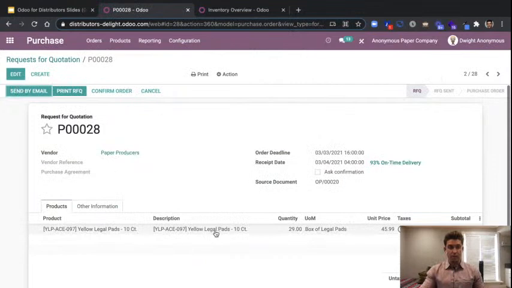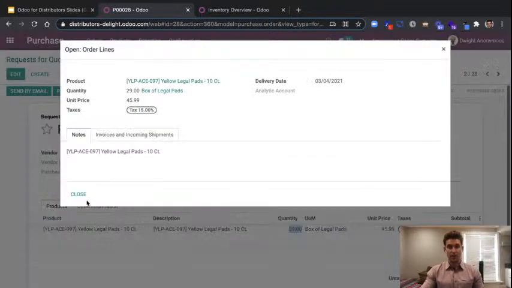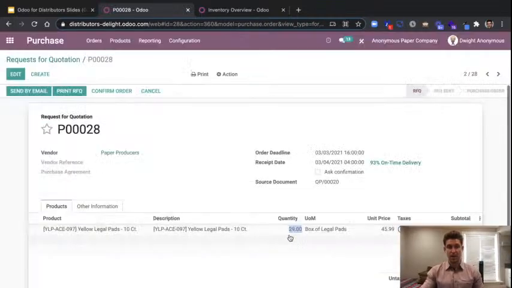So for our yellow legal pads, which Dwight just sold, we've got a quantity here of 29 boxes of the legal pads. And what I want to highlight here is the capacity for Odoo to automatically convert the need that we have in units into these boxes that we buy in, because we set up the units of measure accordingly. So Odoo will automatically draft our POs in the units that we buy them in. When we receive it in, it'll be transitioned into the units that we actually sell and move inventory in. And that's going to be a really helpful feature to just keep things moving smoothly, especially as you're dealing with incoming shipments in great volumes.